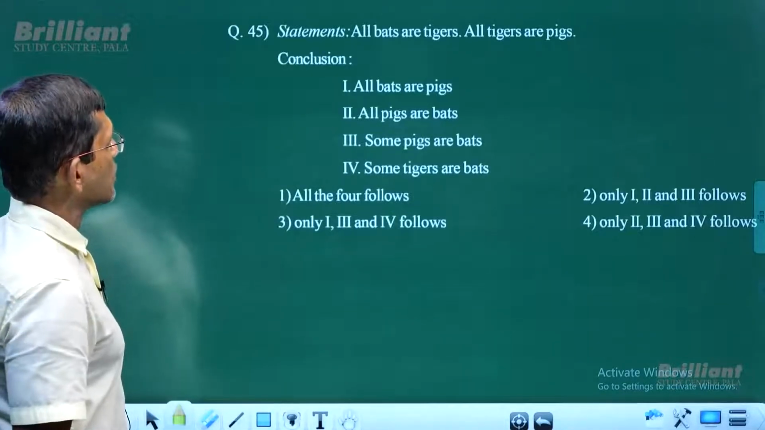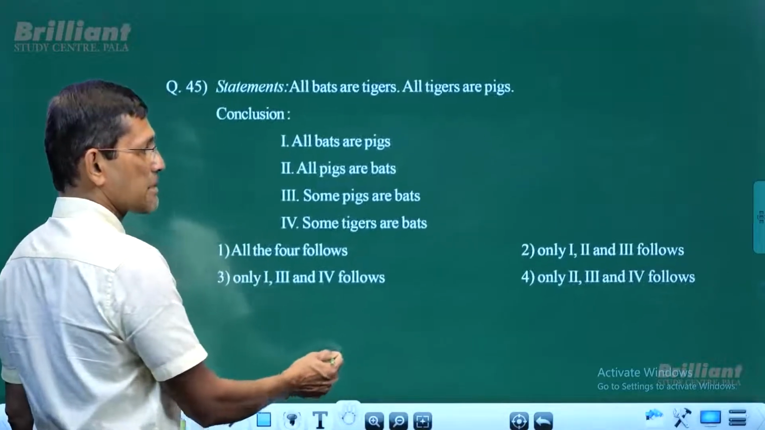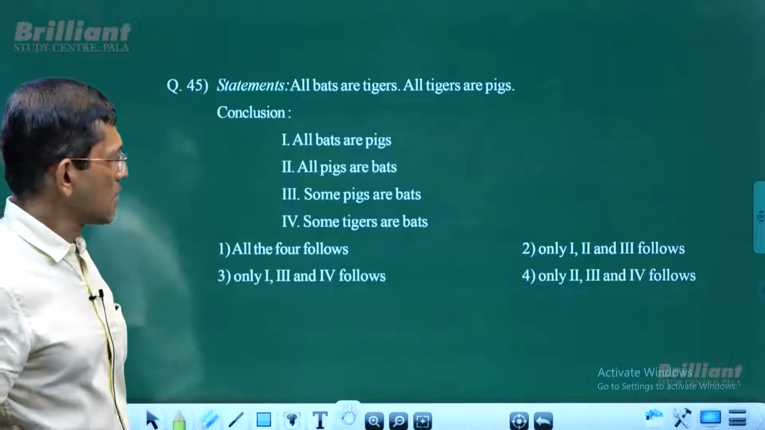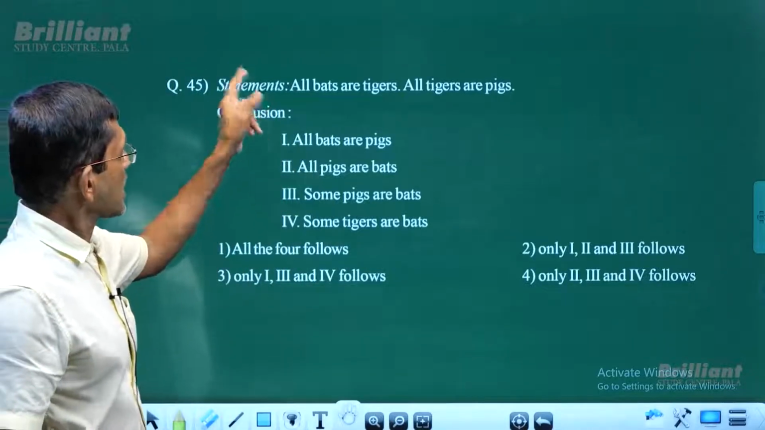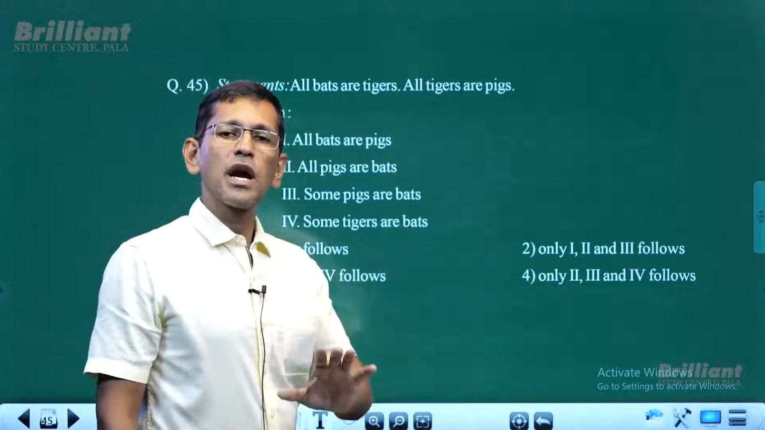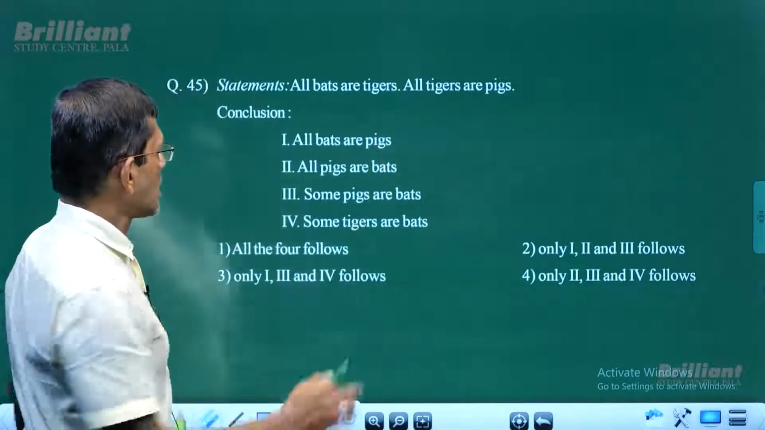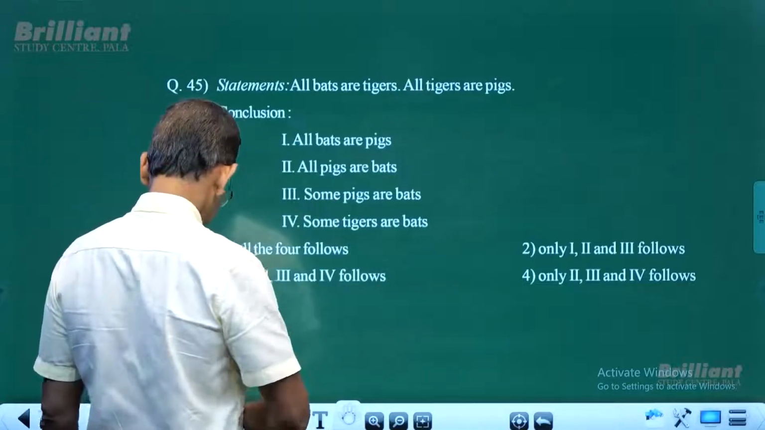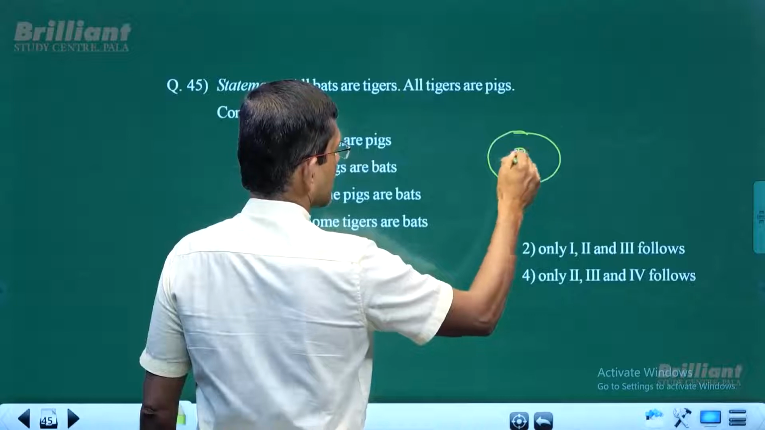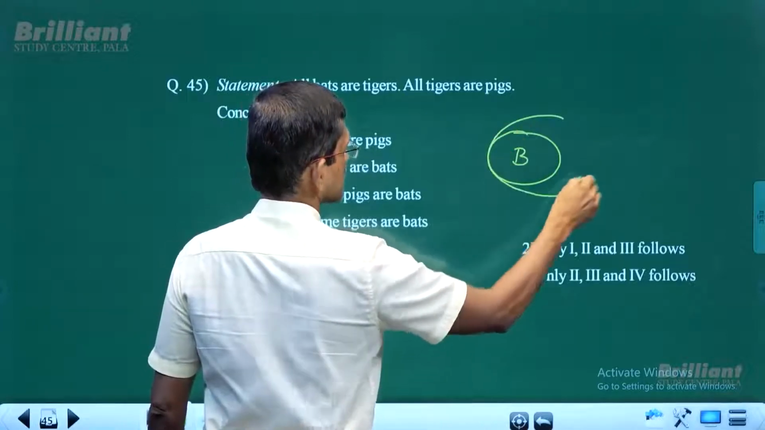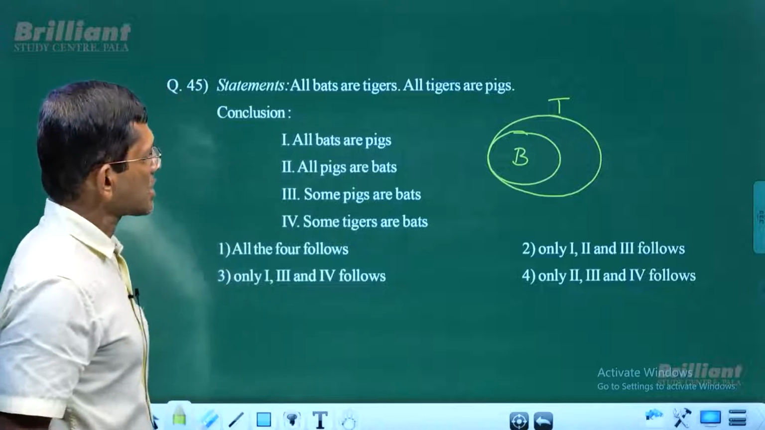Next one, 45. All bats are tigers. Okay, so you may wonder whether any bat is a tiger or not. Well, no bat is a tiger, but in this case the statement given is all bats are tigers. So we have to take that statement as true. We draw the diagram based on what the statement says. All bats are tigers, and all tigers are pigs.